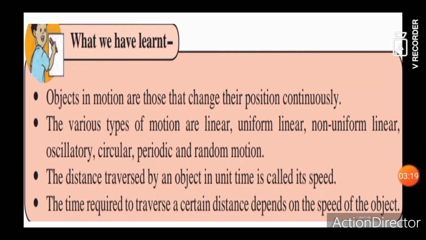Children, as we have studied, certain objects show some motion. For example, a fan is showing a circular motion, but it also shows a random motion, correct? So there is a possibility that one object may show multiple motions. It may show a variety of motions.